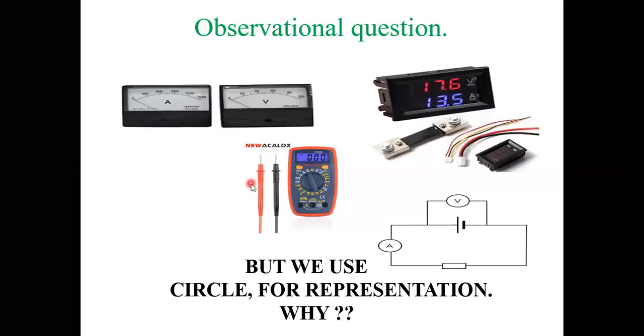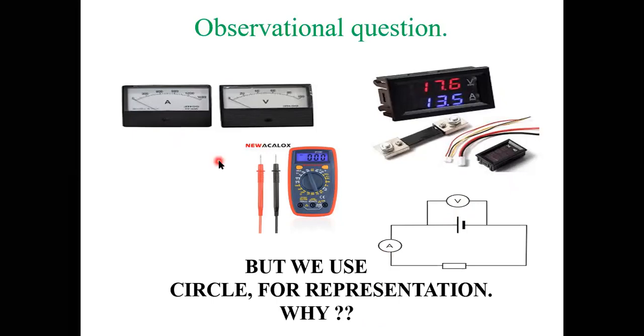My question is simple. In order to represent ammeter and voltmeter, we are taking circles. But when you see outside, the meters are not present in a round or circular shape. Those may be present in a square or rectangular shape. But why are we taking these circular shapes? Just anyone respond in our chat box. Yes, I got a response from somebody, that is 97. That is pictorial representation.